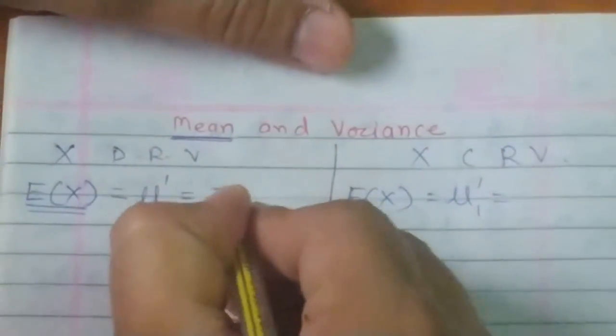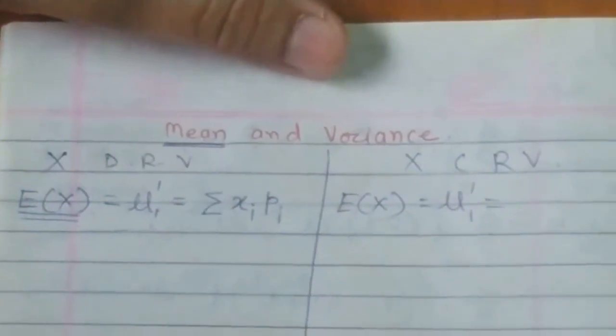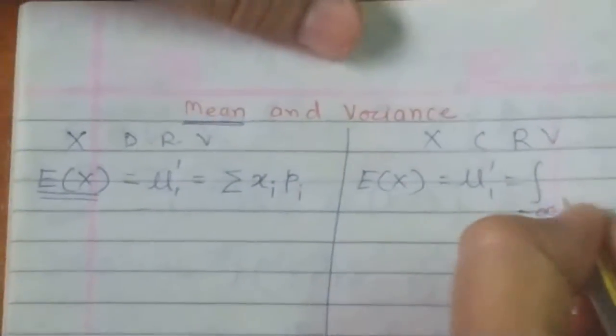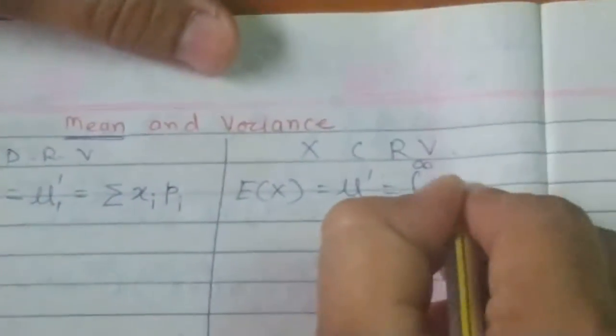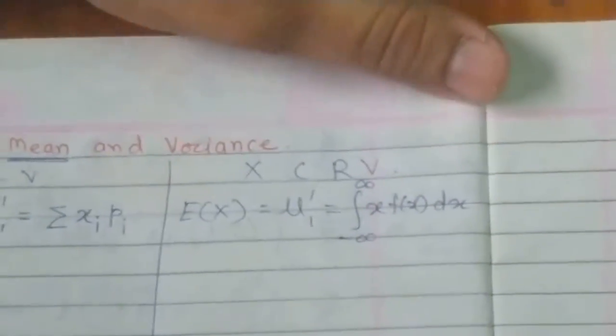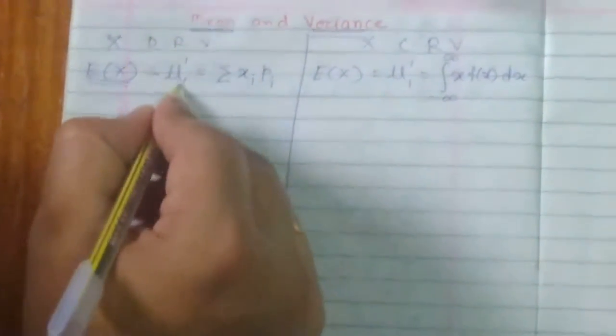Now the formula is already discussed. Summation xi into pi is the value of E of x in the discrete case, and in the continuous case it is integration from minus infinity to plus infinity x into f of x dx. Now before we go for the variance in both the cases, we would like to define one term which is called a moment. So this is the first moment.